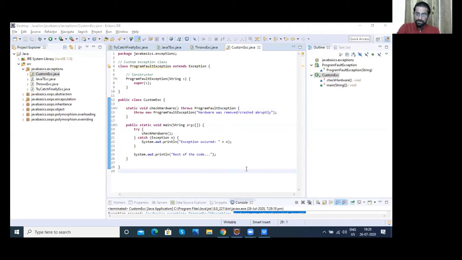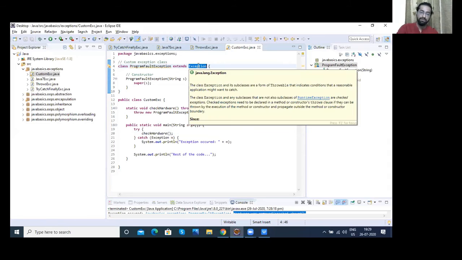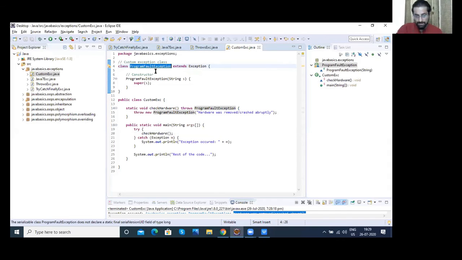Question: if the superclass hasn't thrown any exception, then why can't the child class throw a checked exception? I do not get your question here. See what happens here. Superclass is not throwing an exception. Exception is just a class at the top of the hierarchy. Your class is throwing the exception using a functionality which is provided by the superclass. This is just a way to connect with the superclass to help you throw the exception.